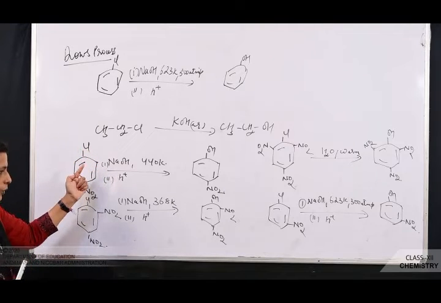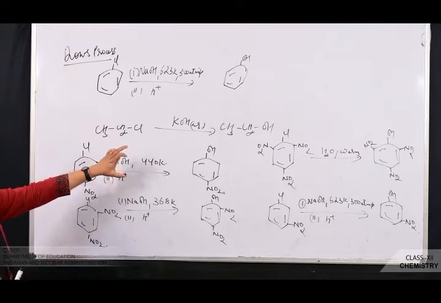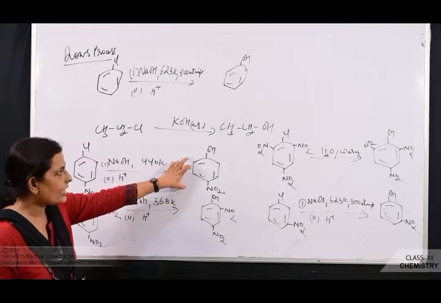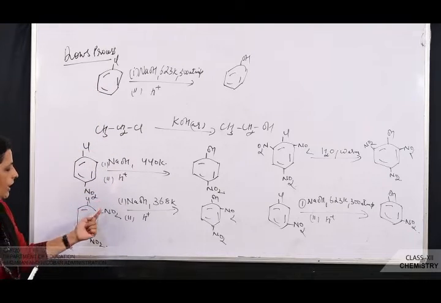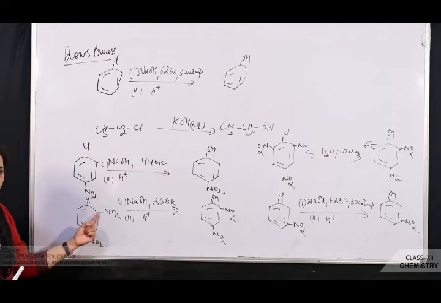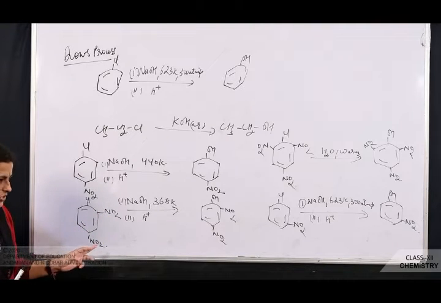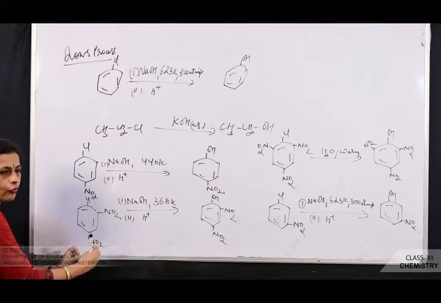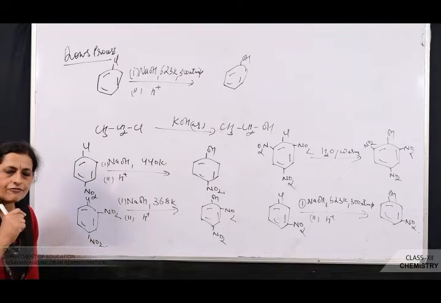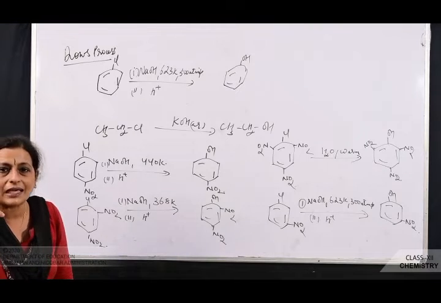So that is the reason why para-nitrochlorobenzene undergoes nucleophilic substitution reaction faster than chlorobenzene. Then again I have put another NO2 group in which position? Ortho. That is, you have an electron withdrawing group at ortho as well as para position. In such a case, the temperature required is less because both of them are withdrawing electrons. So the resonance effect is becoming very slow, or the intensity is becoming less.